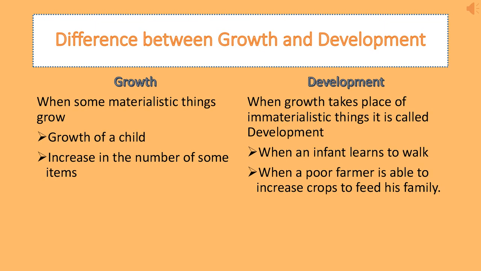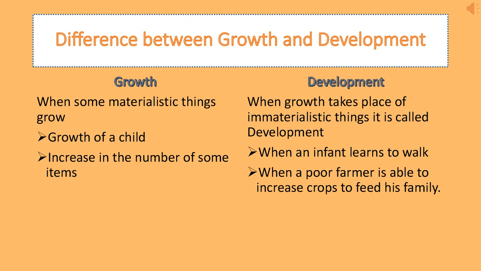Now, growth can be said as when some materialistic things grow, like a child also grows. He may grow bigger, longer. And there is an increase in numbers of some items. In that manner, it is growth, where the product, materialistic things, grow. That is growth. When development takes place, immaterialistic things grow.